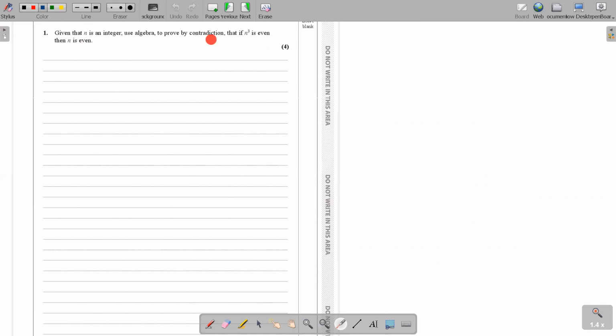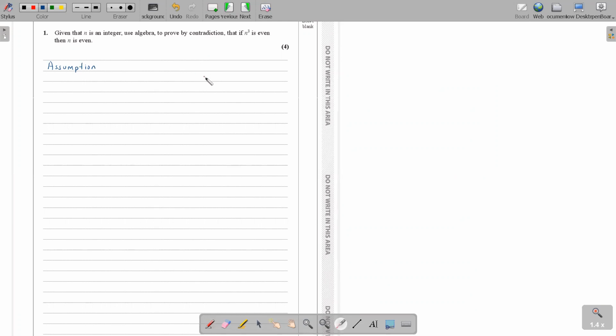When you say proving by contradiction, what is the first thing that you are supposed to do? Can you remember? The first thing we do is, Buddha, you have to go for the assumption, where you say that the given statement is wrong.